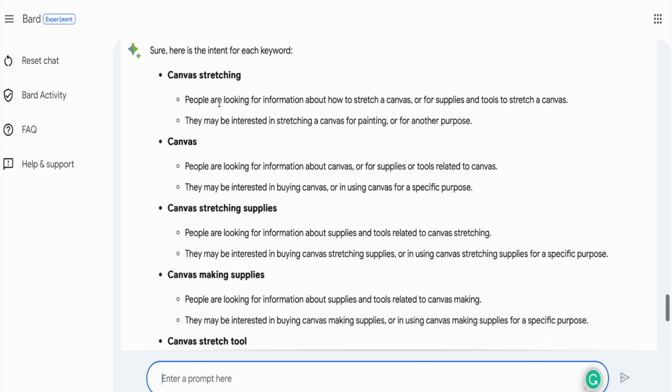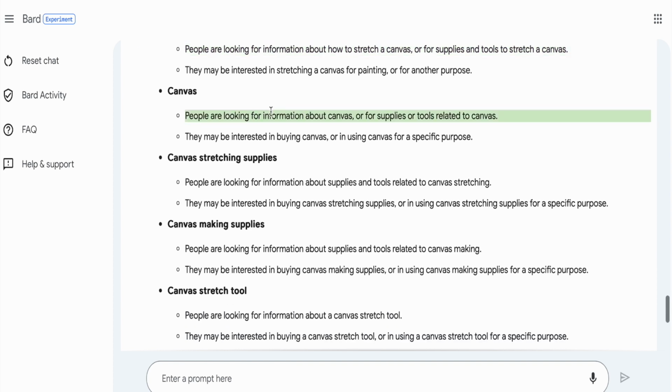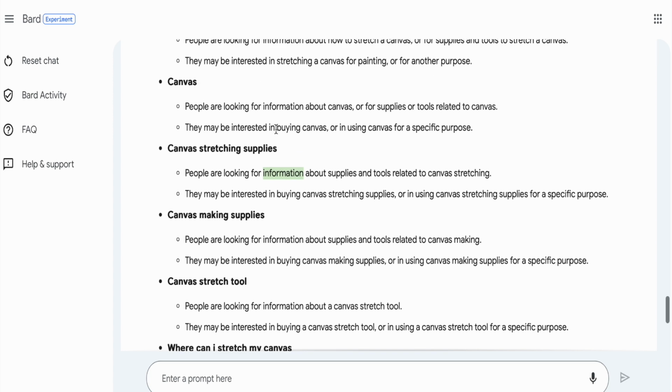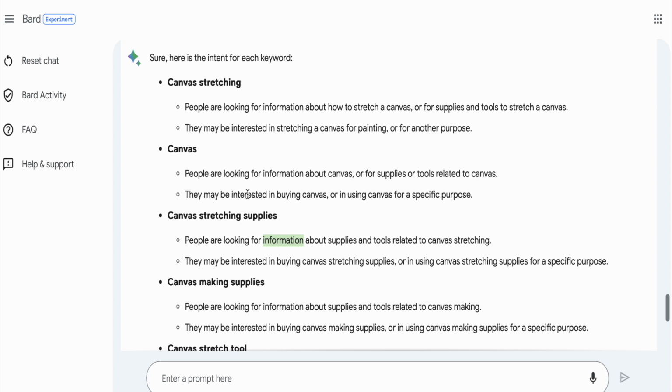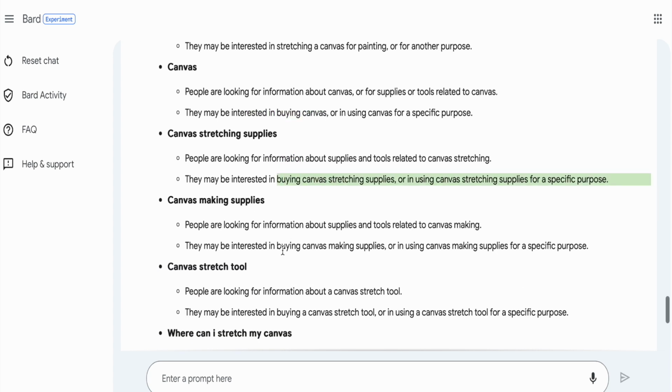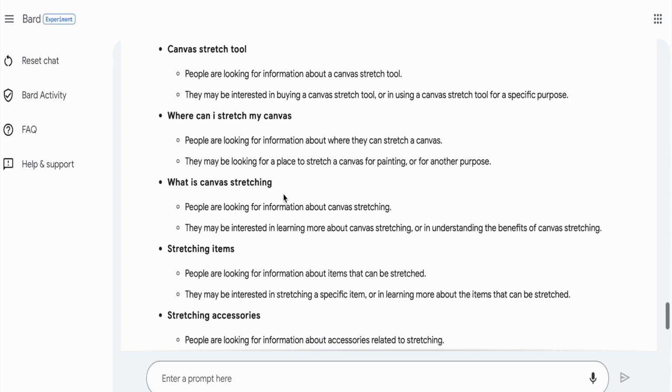So for canvas stretching, people are looking for this information, so this is informational, and informational. But it says also that they're interested in buying, so maybe buying, not informational. Buying, again, this will be maybe informational.